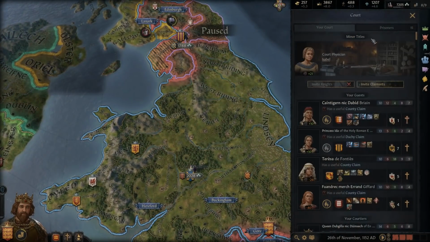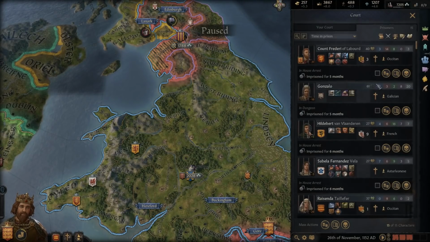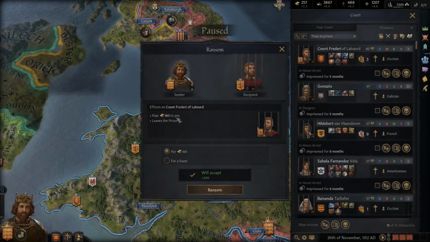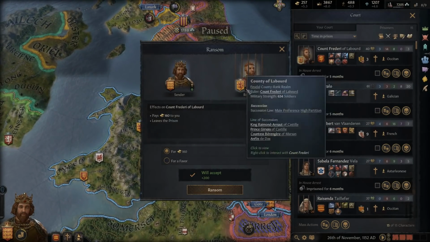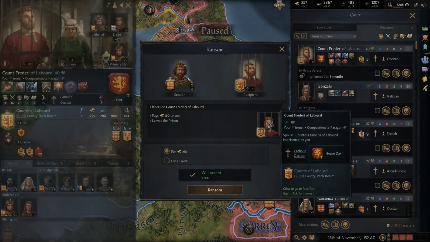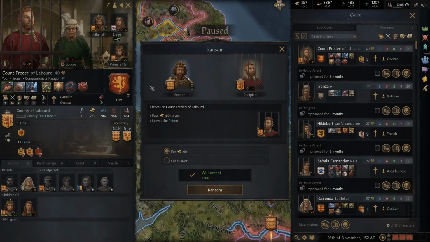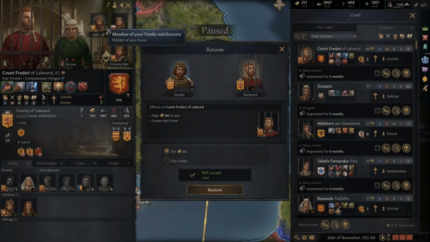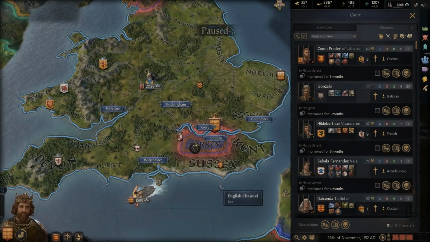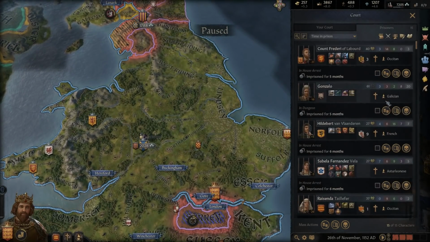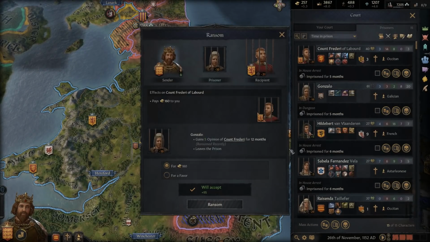Let's go ahead and deal with these 15 prisoners we have. See if we can't make a little bit of money, because we need a lot of money to do the things that we want to do next. So getting 160 gold here would be super useful. And I think this is from, is he from the Scottish or the French conflict? Okay, yeah, it looks like he's from the French conflict. So let's go ahead and get rid of all these guys.